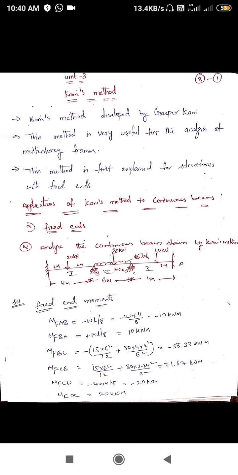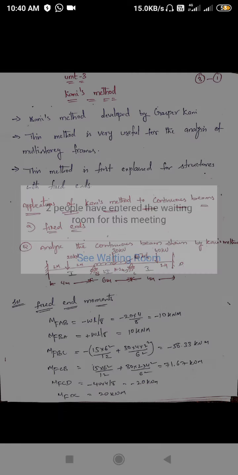Then, as in the earlier methods, he also considered that every end should be fixed. In the same way here also, we can find out the fixed end moments.